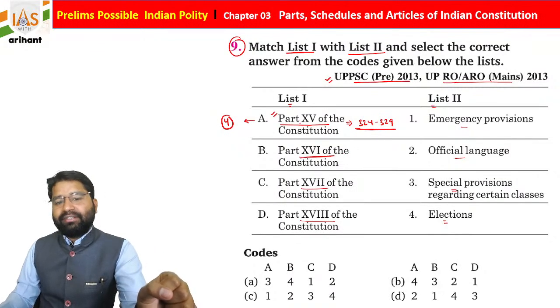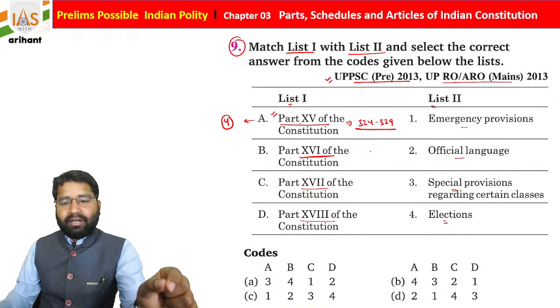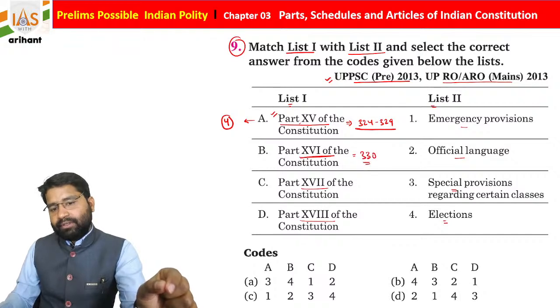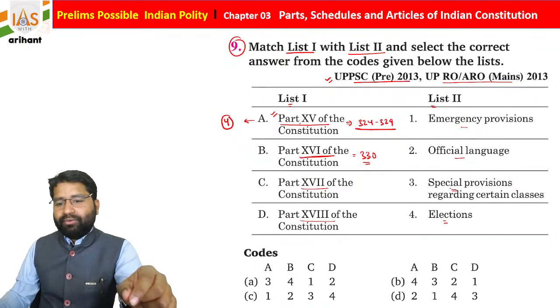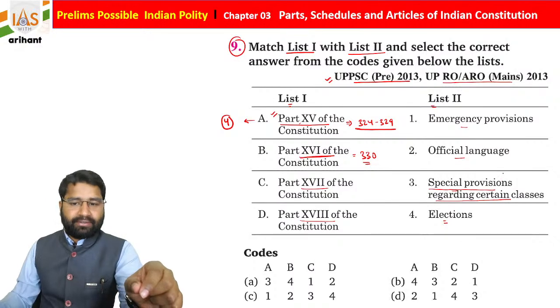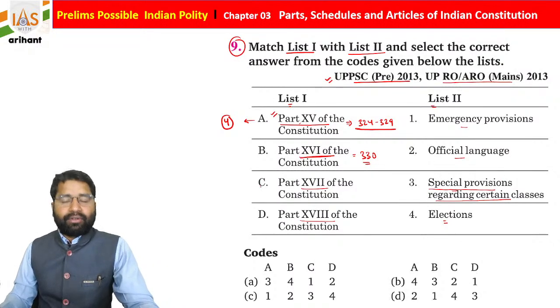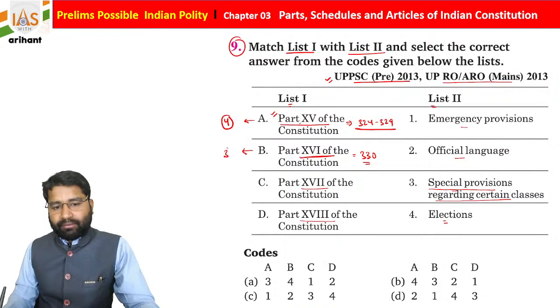Part number 16 of the Constitution contains basically Article 330 to 342. What you find there is the special provision regarding certain classes. So this is third.